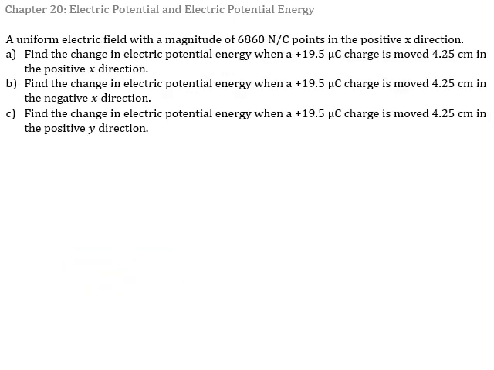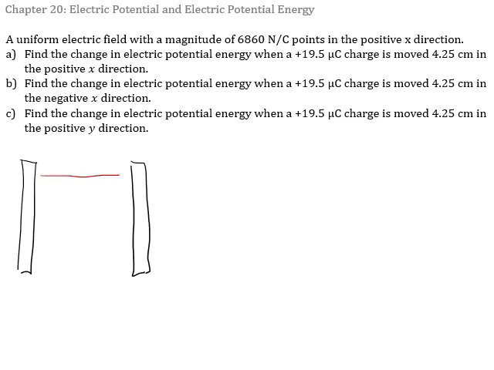Let's do another electric potential energy example. So we're given that a uniform electric field with a magnitude of 6,860 newtons per coulomb points in the positive x direction. So we'll put in 2 plates. Let's draw in our electric field.